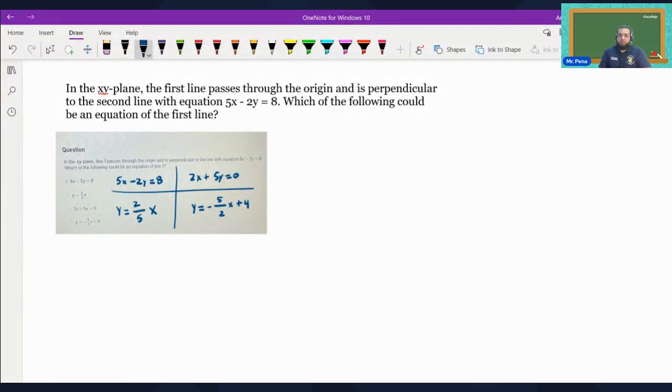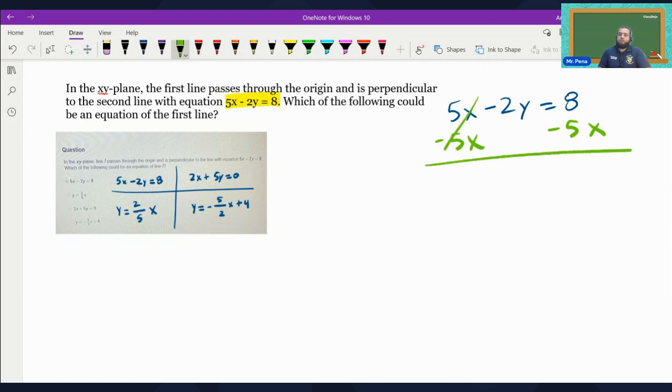So this is a really good question. First, we have to take this line, which I'm calling the second line of the equation, and convert it into slope-intercept form. So we want to subtract 5x from both sides, and then this cancels out. And then we want to write our new equation, negative 2y equals negative 5x plus 8, because it has to be in slope-intercept form. We want all of our equations to look like this guy, so that we can properly format the equation of a line.